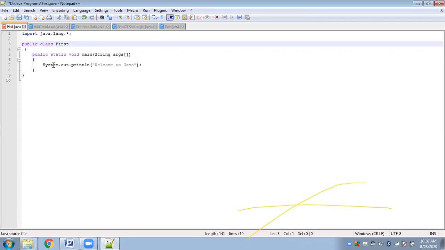See, this system class belongs to the java.lang package. Okay, and these are nothing but library files. Your Java library will consist of packages. And what is a package? A package is nothing but a huge set of classes and interfaces. Just as in C, you have a library, you have header files. So what are those header files? Header files consist of the predefined functions that can be readily used in our program. So likewise, here we have Java packages, not header files.